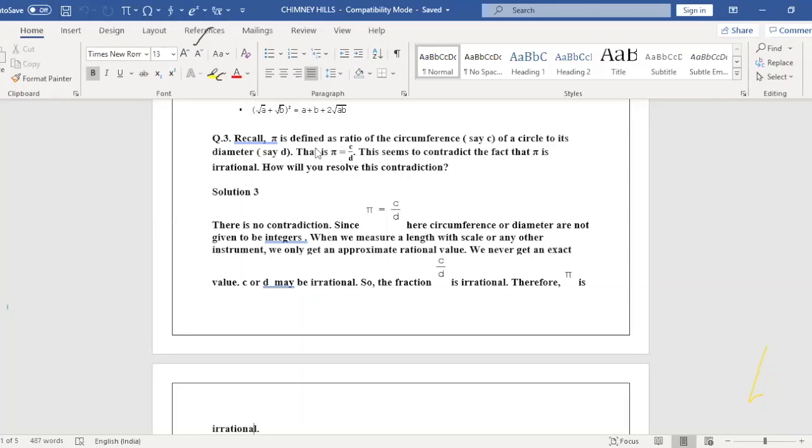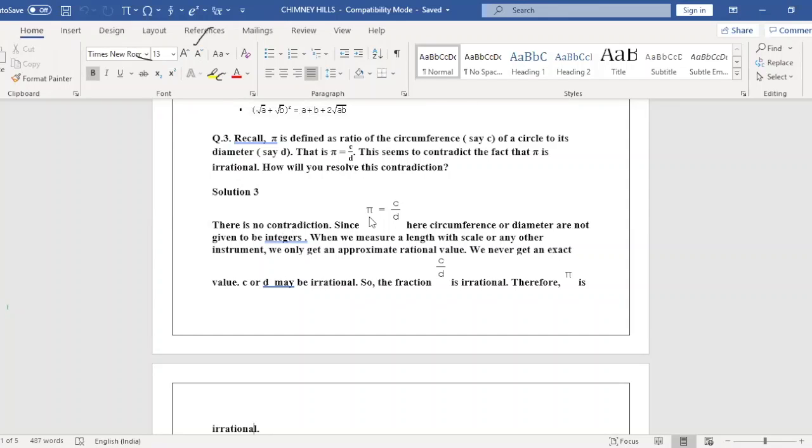So here, pi is equal to C by D, which is what you're taking. This seems to be contradicting the fact that pi is irrational. So how are we explaining this one, they're asking. We know that pi is equal to circumference divided by diameter. So how are we going to prove this is irrational, they're asking. Am I clear here?